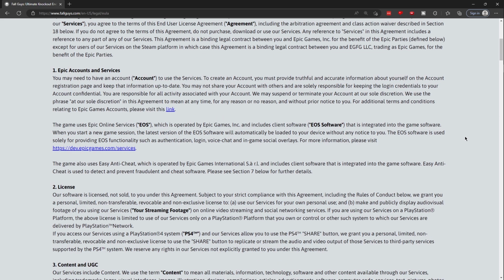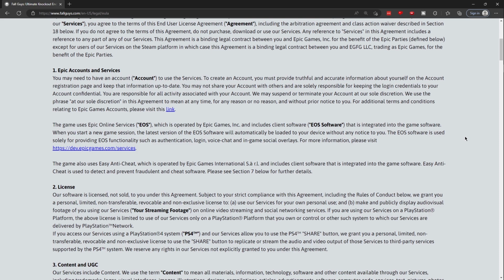1. Epic account and services. You may need to have an account to use the services. To create an account, you must provide truthful and accurate information about yourself on the account registration page and keep that information up to date. You may not share your account with others and are solely responsible for keeping the login credentials to your account confidential. You are responsible for all activity associated with your account.